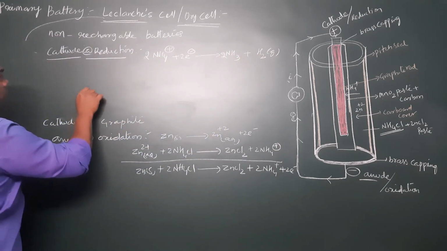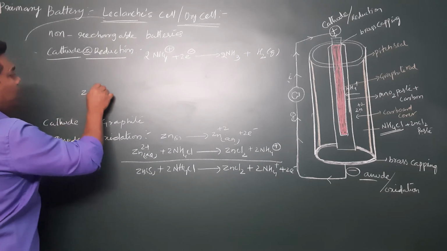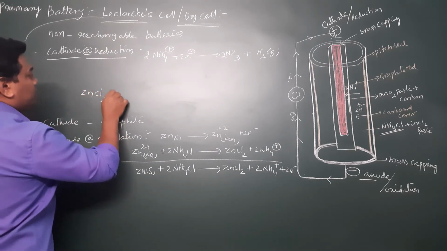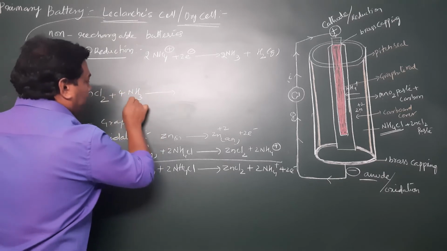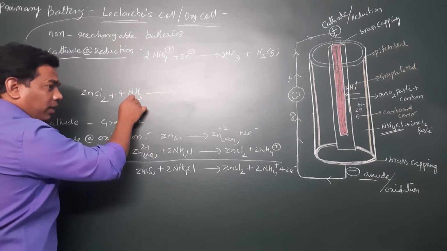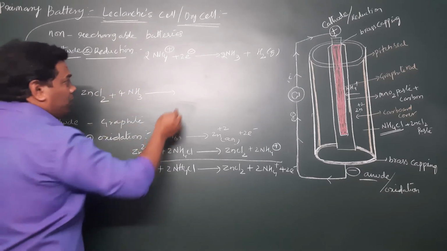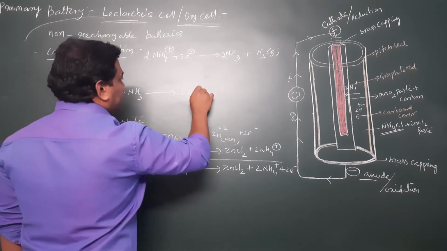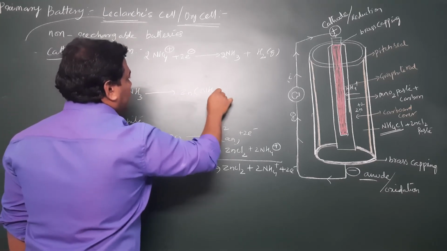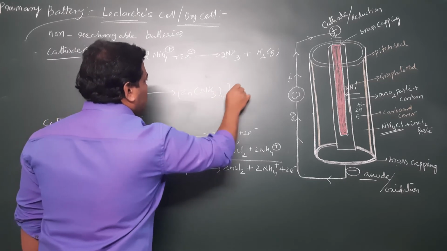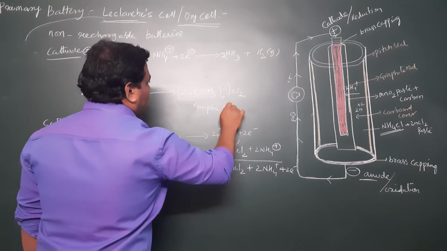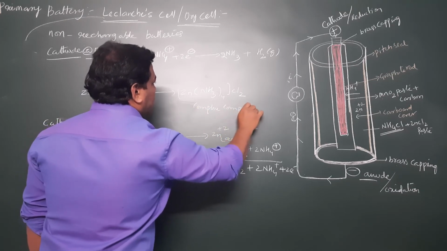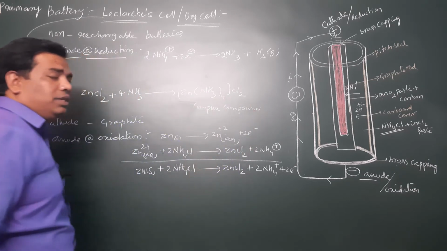So these ammonia molecules react with zinc chloride, where ammonia is acting as a very good ligand to form a complex compound, and it forms [Zn(NH3)4]Cl2. So here it is a complex compound, the tetraamminezinc(II) complex.